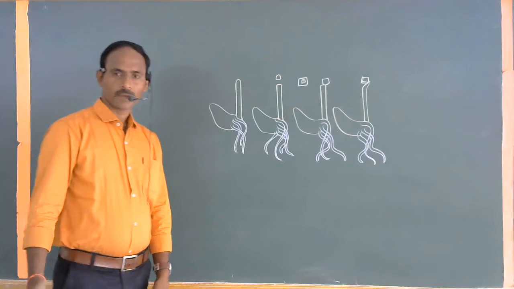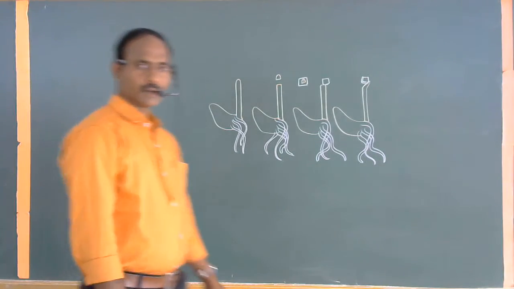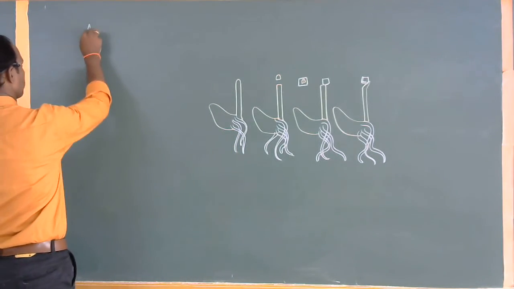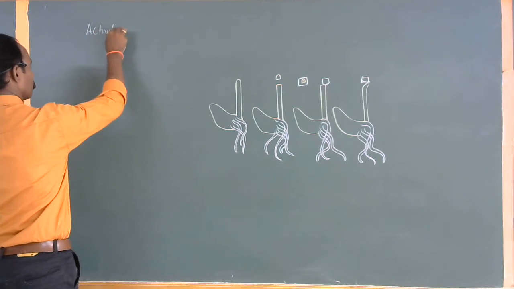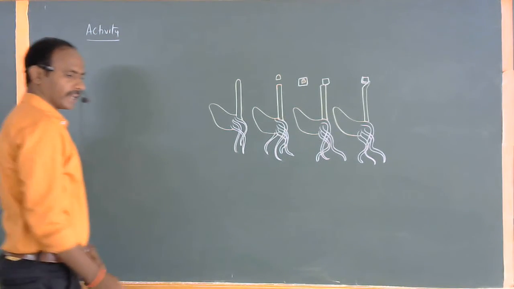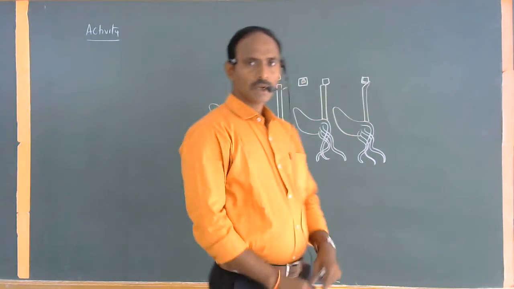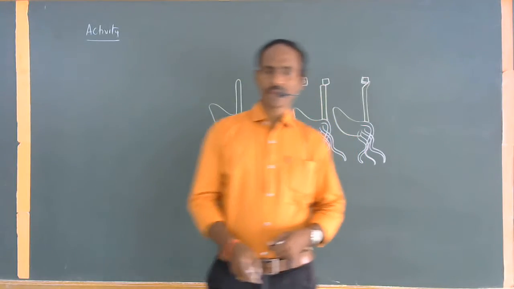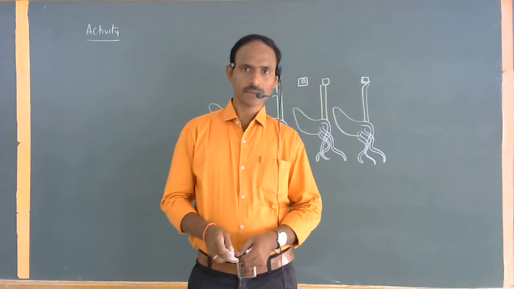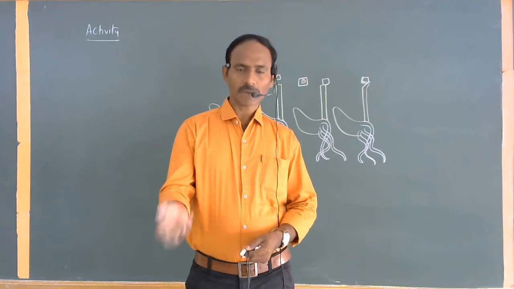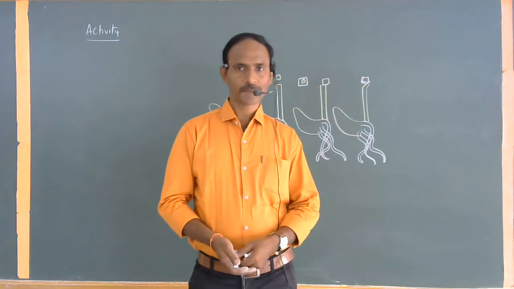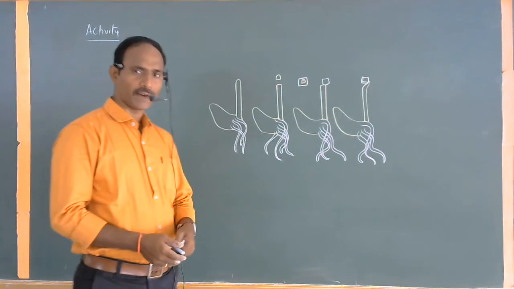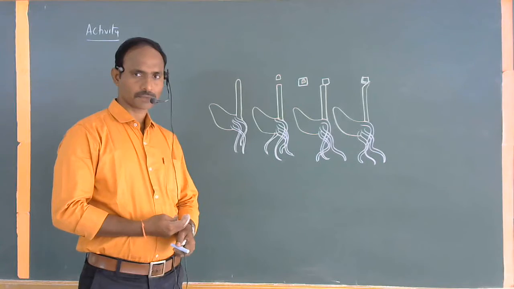Next one. See here some experiments or activity. You can do a small activity here. Take a few seeds of any kind, either bajra or mung seeds. Take them in a little amount of soil and sprinkle some water. You can observe that within 4 to 5 days they germinate.